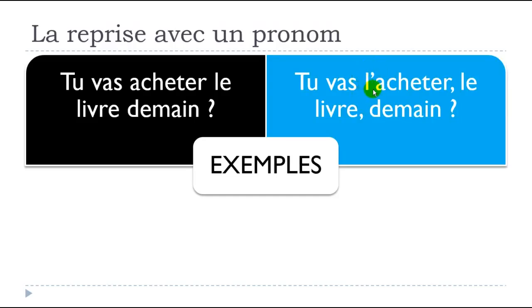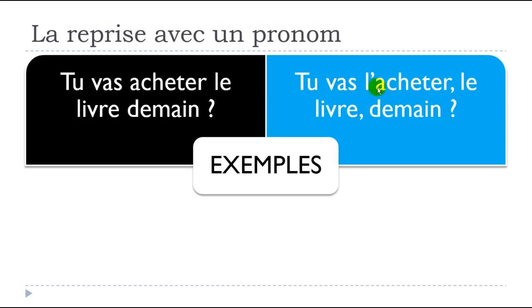But if we want to insist on it, and I know it's quite strange, we replace the word with the pronoun, but we will keep the word in the sentence. And by doing that, we insist on it.